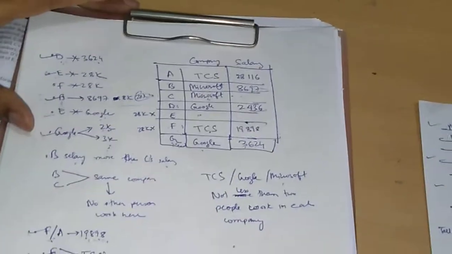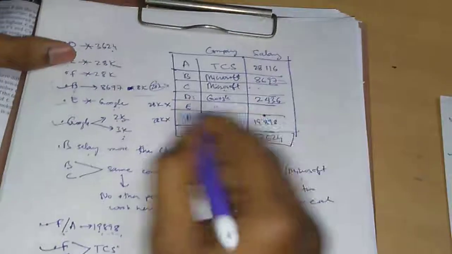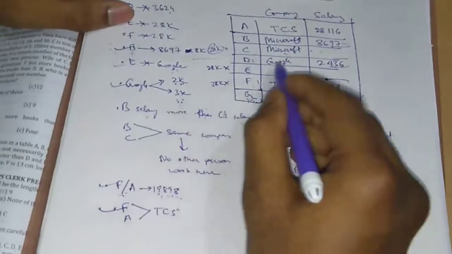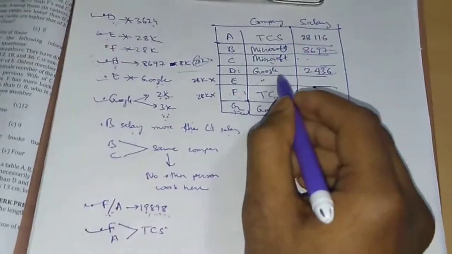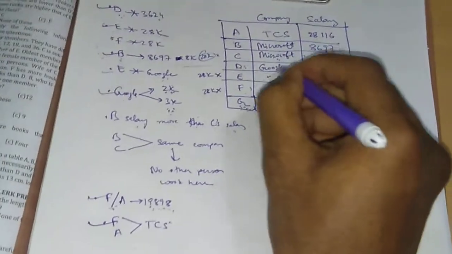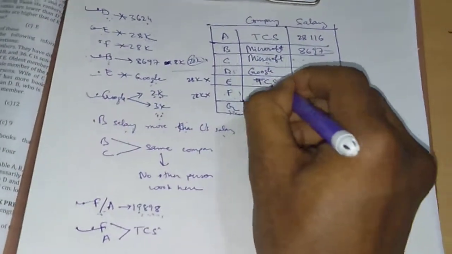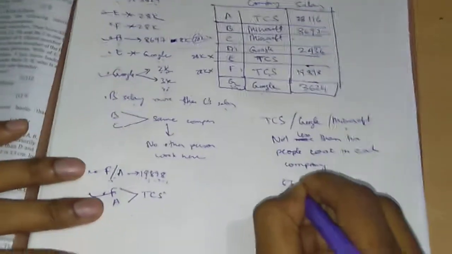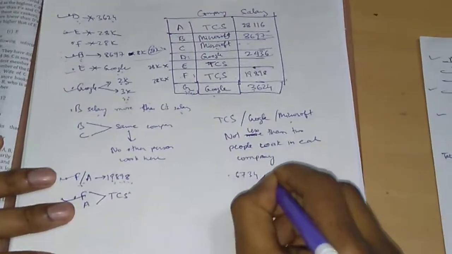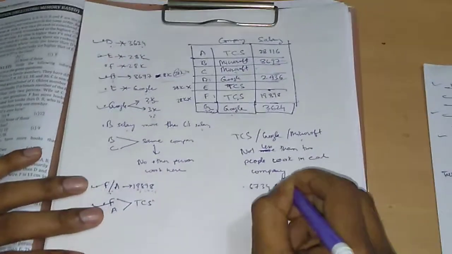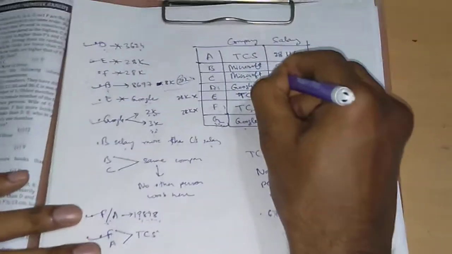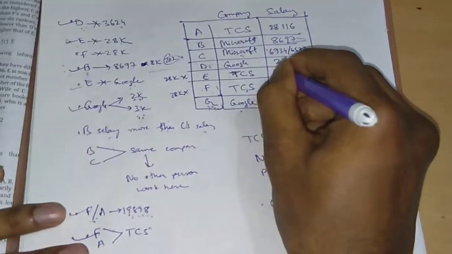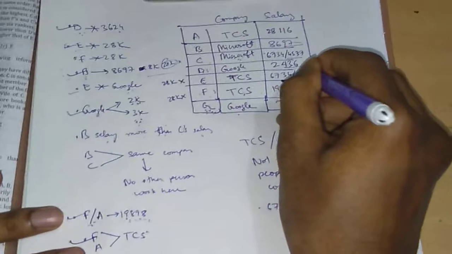And since it is given that the salaries of employees working in Google are 2K and 3K, these have to be TCS. Now what are the left salaries? The left salaries are 6,734 and 4,537. So C's salary will be either 6,734 or 4,537, and E's salary will also be either 6,734 or 4,537.